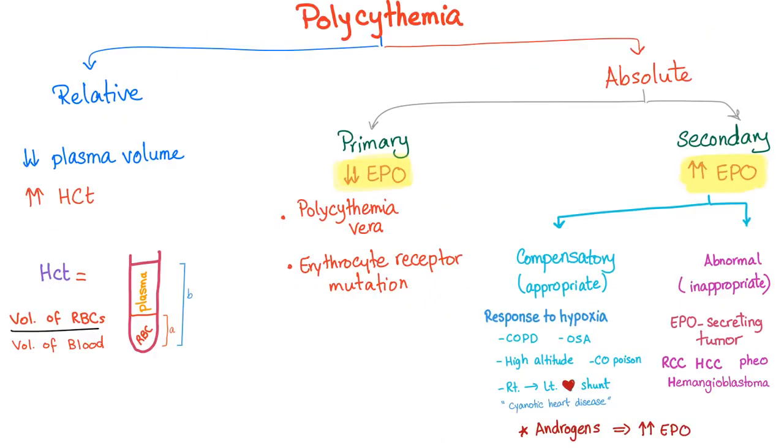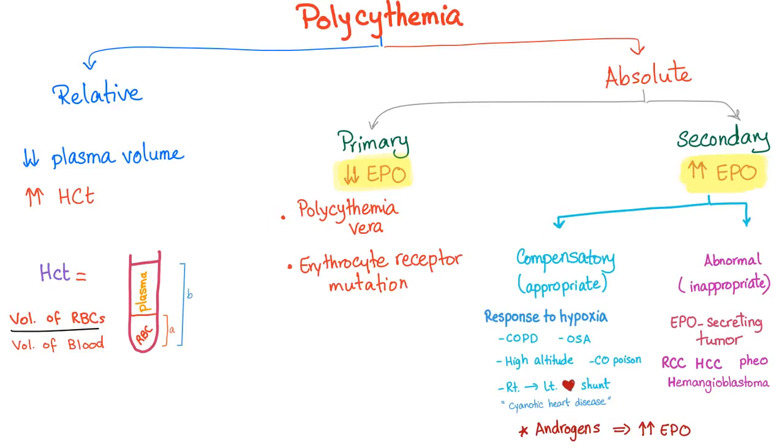So polycythemia, what does polycythemia mean? Lots of blood cells. We mean lots of red blood cells, to be specific. So we have two types: relative polycythemia and absolute polycythemia. Relative polycythemia is not actually a polycythemia. What happened here is that plasma volume decreased. So it's as if the red blood cell volume has increased when in fact it didn't.